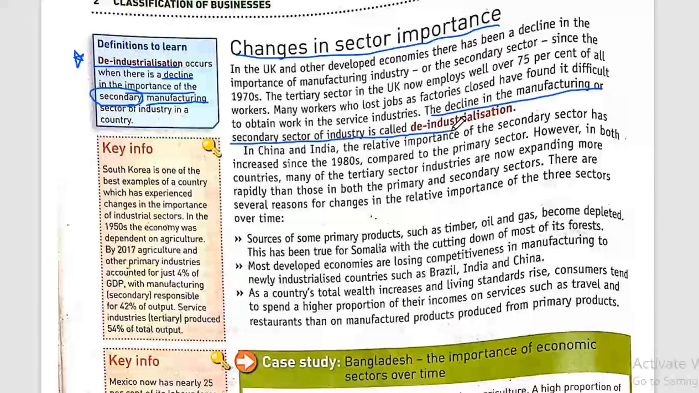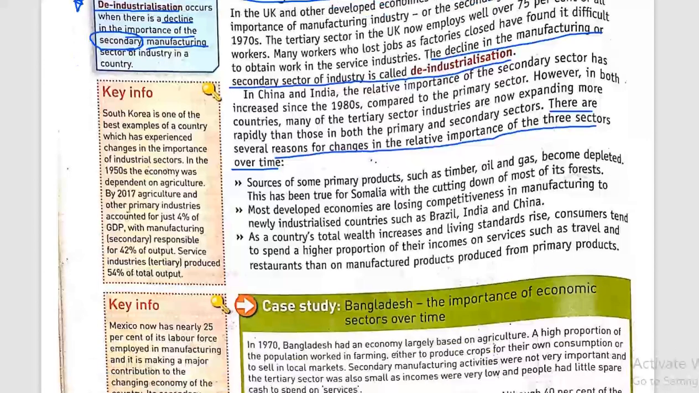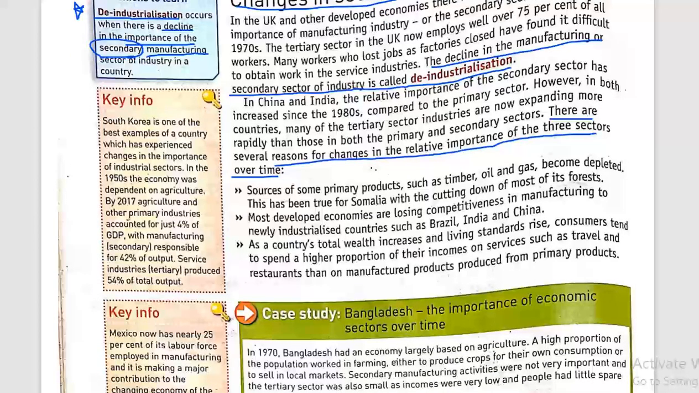It's called deindustrialization. Also, there are several reasons for changes in the relative importance of the three sectors over time. While over time there might be some changes in the importance of the sectors, we have three main reasons why. So if you were asked what the reasons behind the changes in the importance of any sector are, or shifting from, let's say, primary to secondary or secondary to tertiary, there are three main reasons.